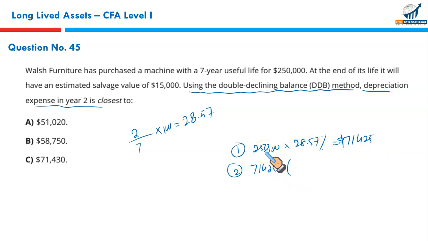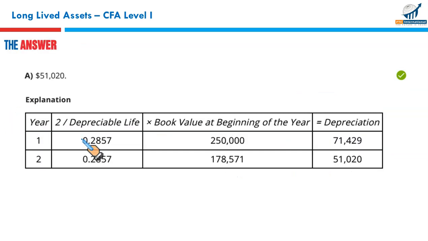If you remember, previously if the depreciation rate was 40, the next year depreciation was calculated by 100 minus 40, 60%. So we'll do the same thing, 100 less 28.57%. Simplifying this will give you approximately 51,019, which is A, and that makes A your correct option.